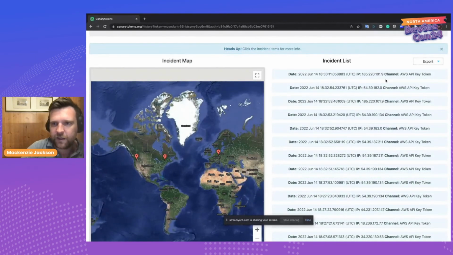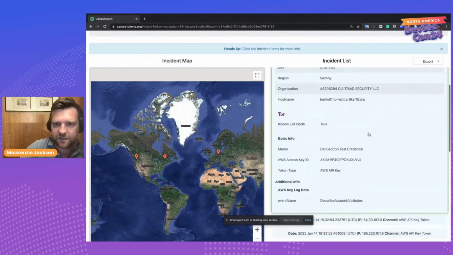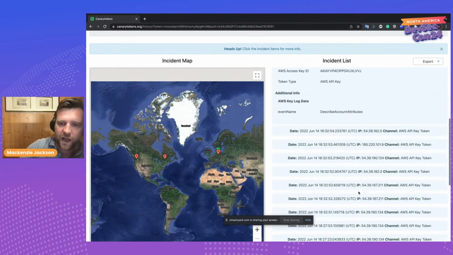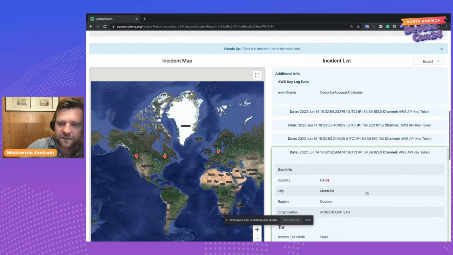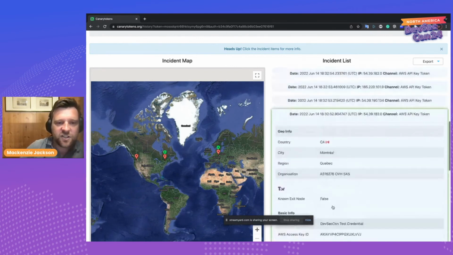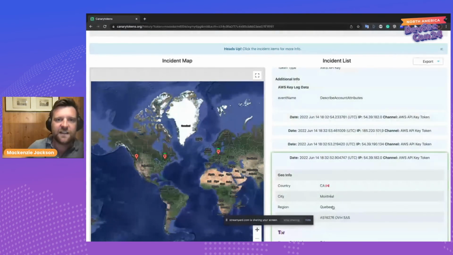So if we open up one of them, we can see that this is from Germany, and they're trying to find the account attributes. While other people will probably be looking at different calls. So here, they're trying to get the caller identity. So they may be initially trying to find caller identities and then get more information as they go.